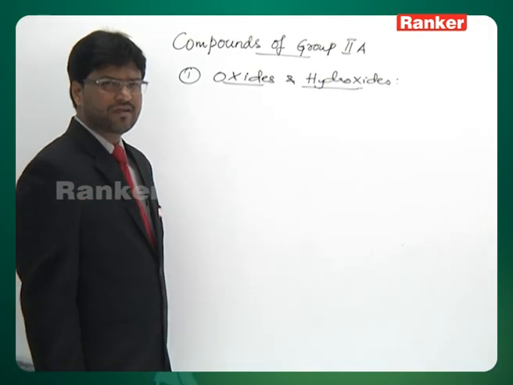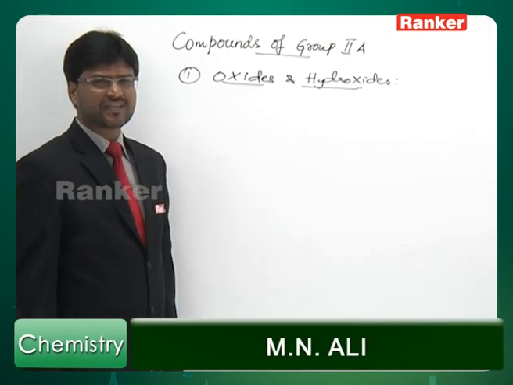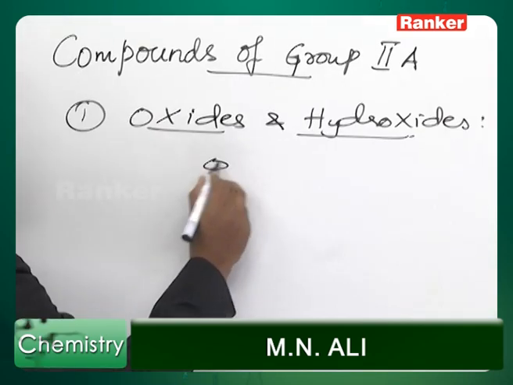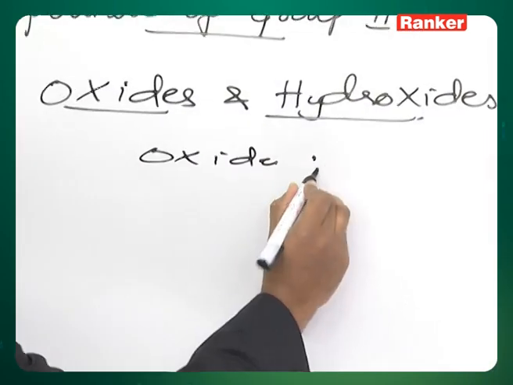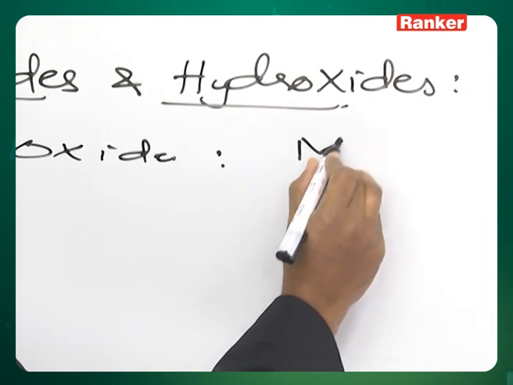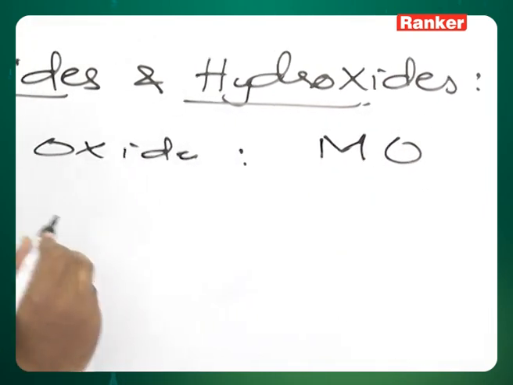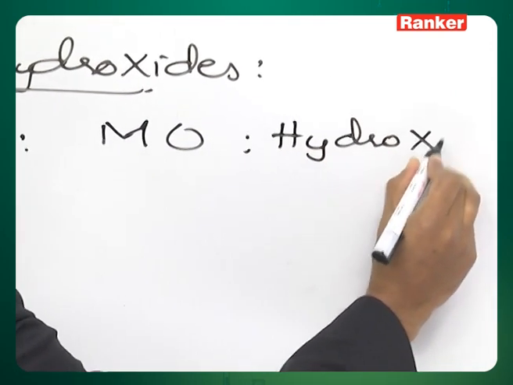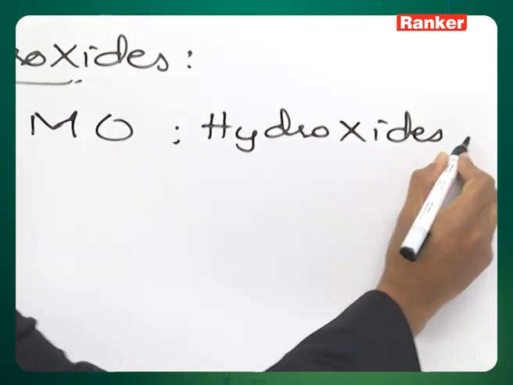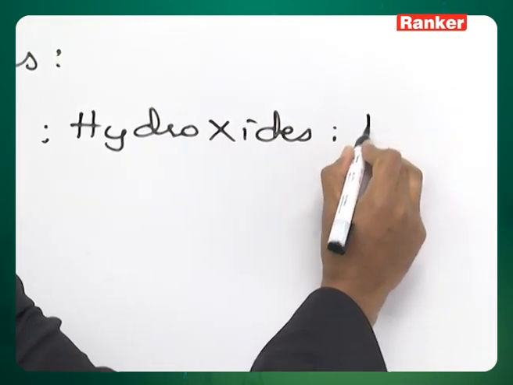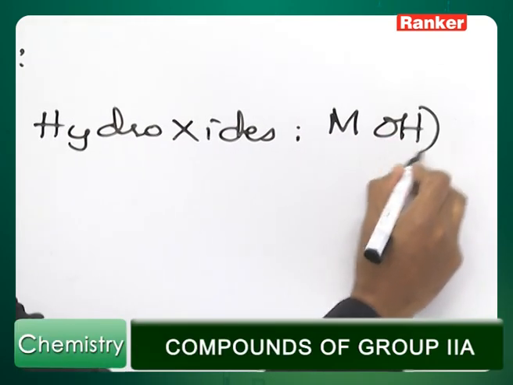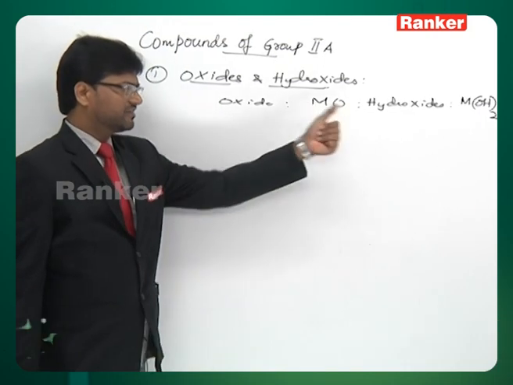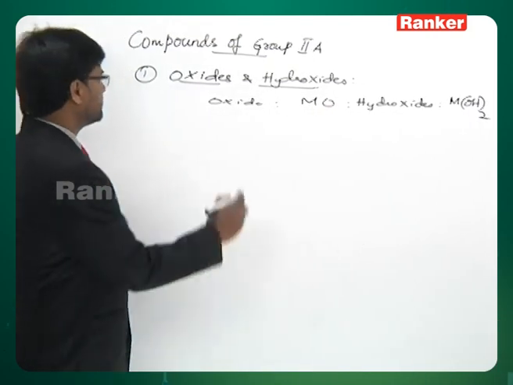Under compounds of alkaline earth metals, let's first talk about oxides and hydroxides of alkaline earth metals. They form oxides of the type MO, 1:1 oxide, and hydroxides of the type M(OH)2. They form oxides of the type MO and hydroxides of the type M(OH)2.